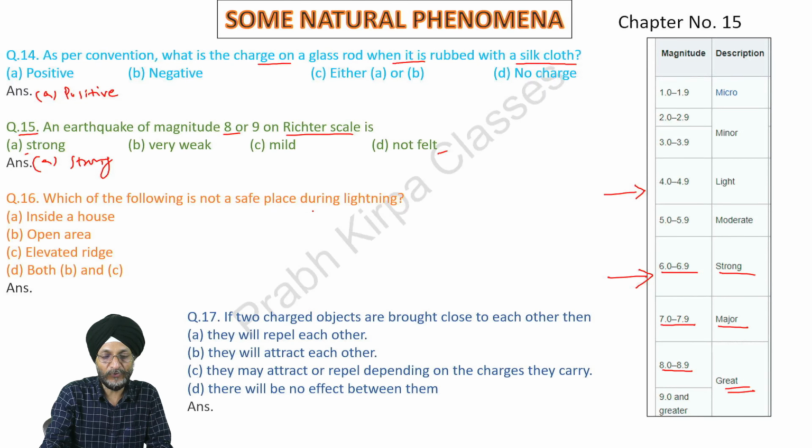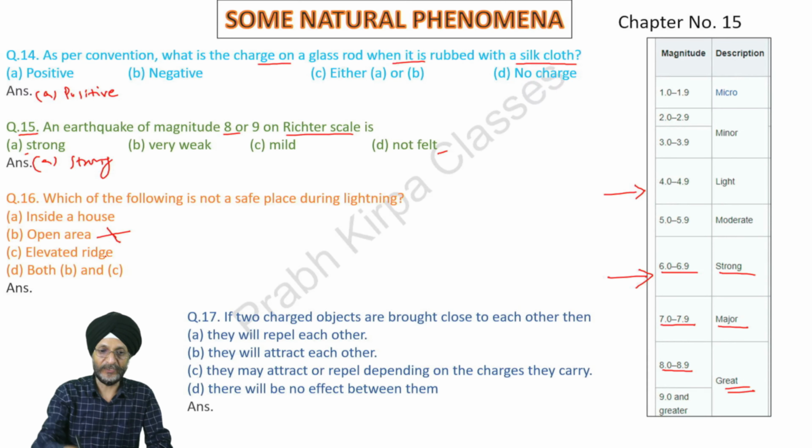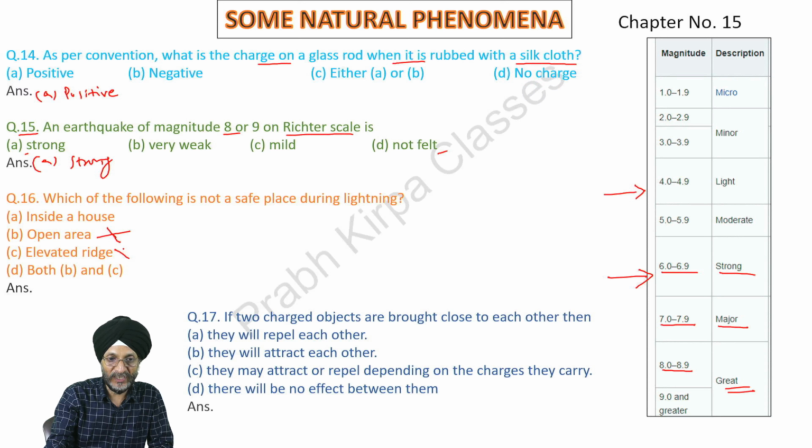Next, which of the following is not a safe place during lightning? If we are in an open area, it is quite possible that we may be struck by lightning. It is not a safe place. If we are on an elevated ridge, which may be a mountain or a hill range on a height, this is also wrong.